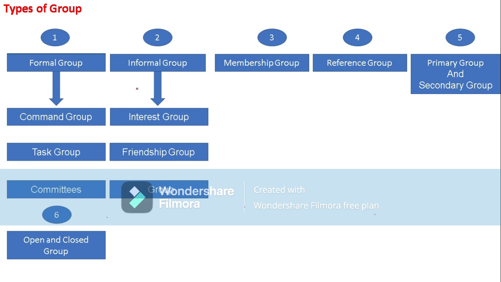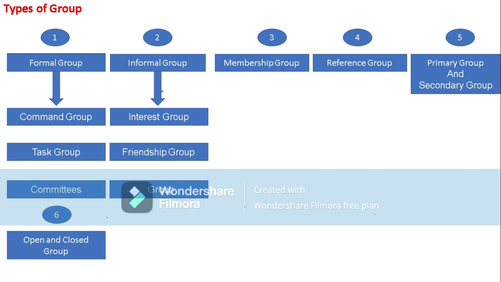And what would be the limitations of informal groups? They will spread rumors easily, and they oppose changes in the organization. There will also be pressure regarding group norms, because norms are nothing but the rules and values to be followed by the individuals of that particular group.